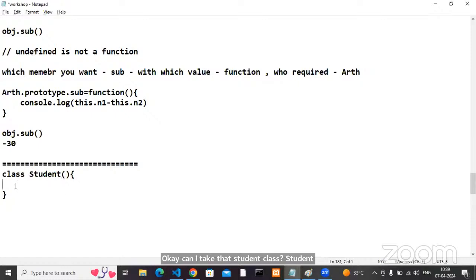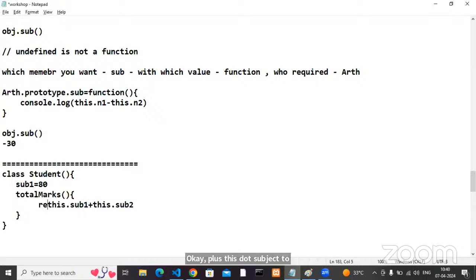Next, my subject one, sub one, marks are 80. Next one is my total marks. Here, this dot subject one plus this dot subject two. Just add, and do return, or you can put a console message.